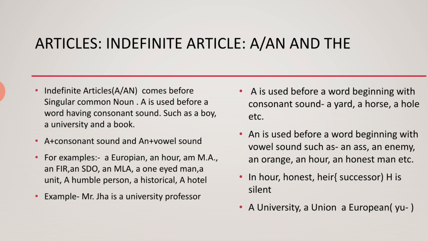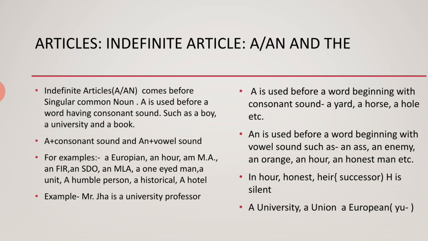Okay. We just omit the H, the silent H, and then we read it. The first word is pronounced as "our", the second word is pronounced as "honest", and the third word is pronounced as "air", and "heir" means successor, means uttaradhikari. So here the H is silent.